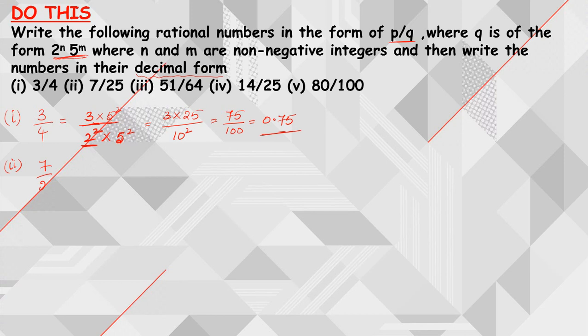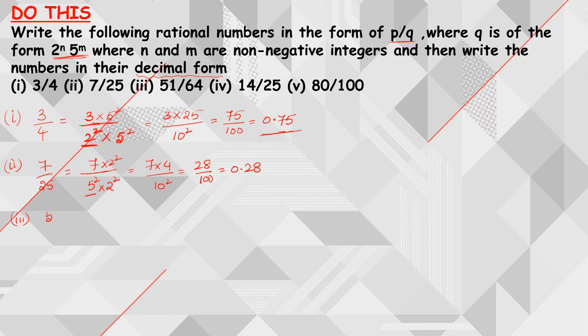The same way, moving on to question number 2. So 7 by 25. 25 means 5 square. Here we are having 5 square. So to make it 10 square, I can directly multiply with 2 square. So this gives me 7 into 4 by 10 square, which is nothing but 28 by 100. So which gives me 0.28.